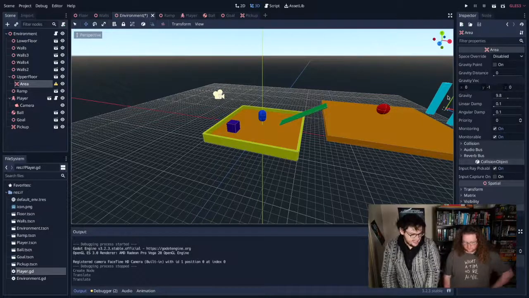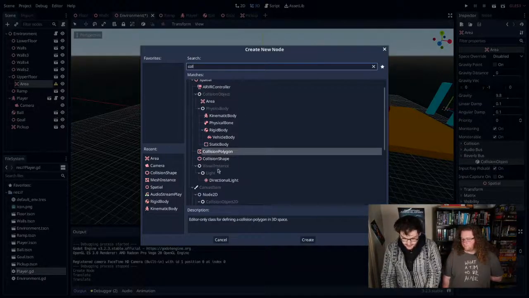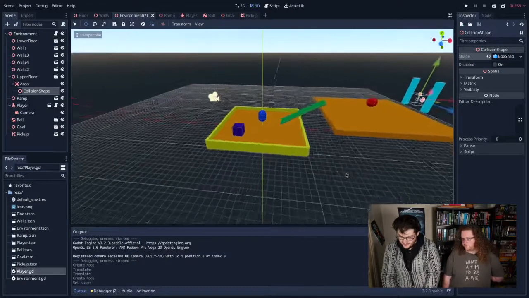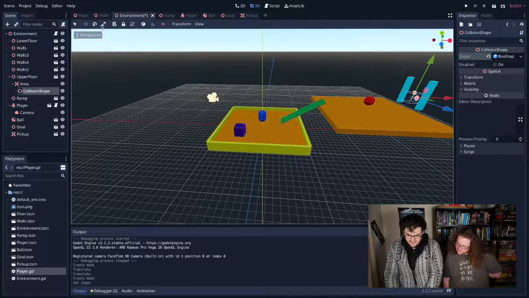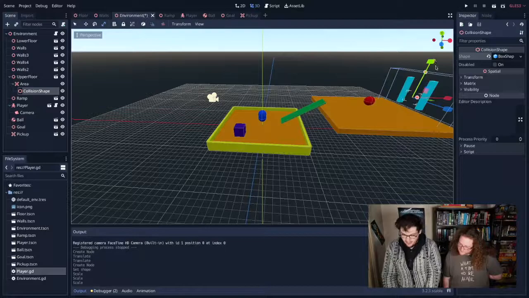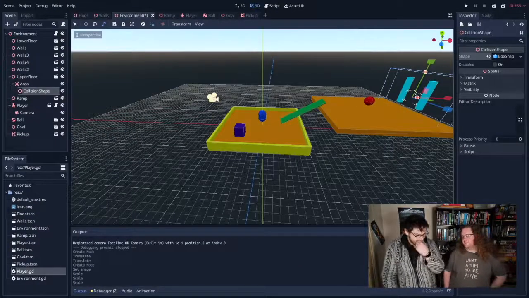Yep. In the area, I'm going to add a collision shape to it. So I'm going to click the area and go collision shape. Quickly add a box to it. This box basically says what shape is the goal. Let's stretch it out. You can see it over there a little bit. I'm going to scale it a bit so it's a goal that the ball. So anytime the ball goes through this thing over here, we will score a goal. Very simple. We may have made this a little too easy, but that's probably all right.